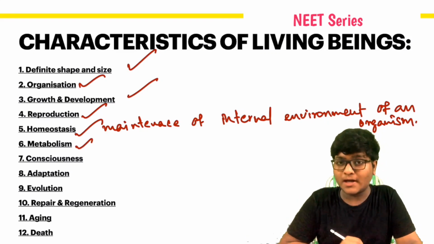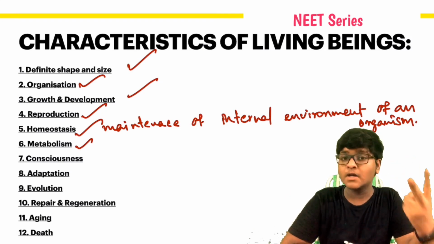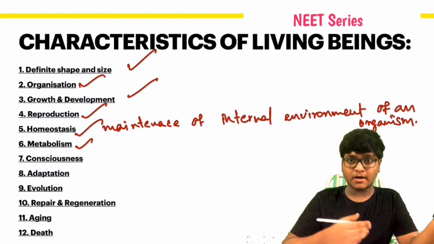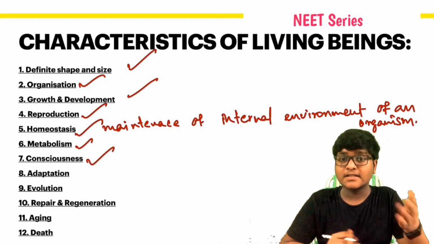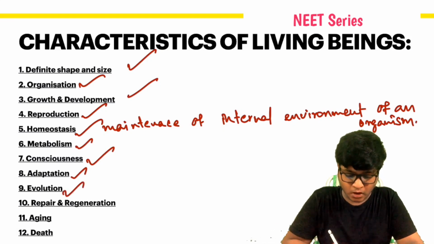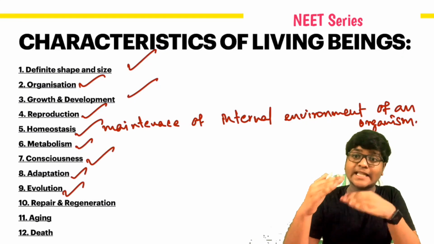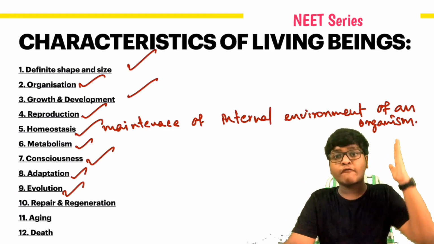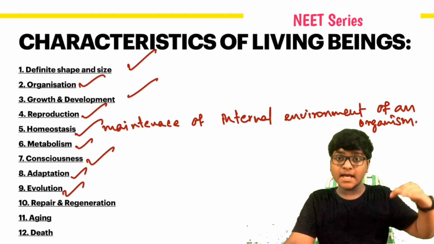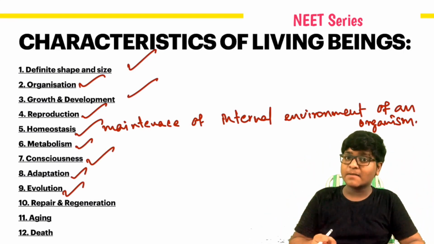So metabolism consists of catabolism and anabolism. Anabolism, building up; catabolism, breakdown. We'll be discussing it further. Consciousness, self-awareness, adaptation, adjustability, evolution: the changes in the characteristics of species over generations. From one generation to the next, in the process of inheritance, there are several changes that occur in the species. So this is nothing but evolution.